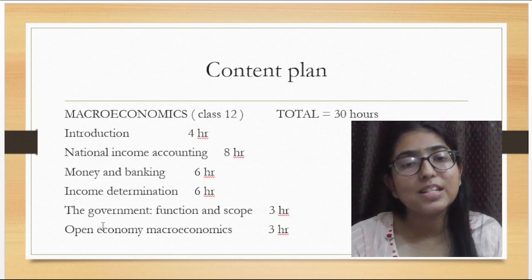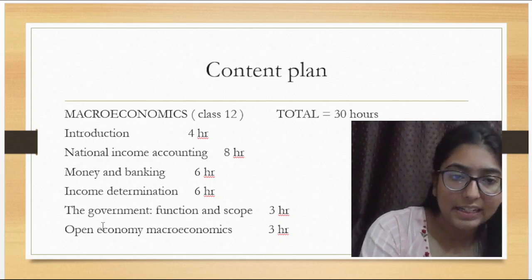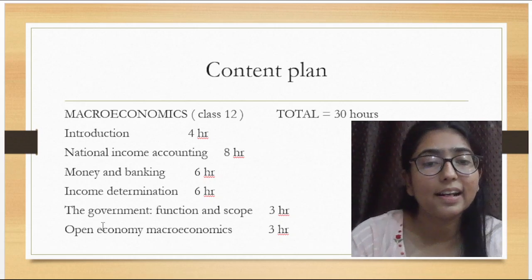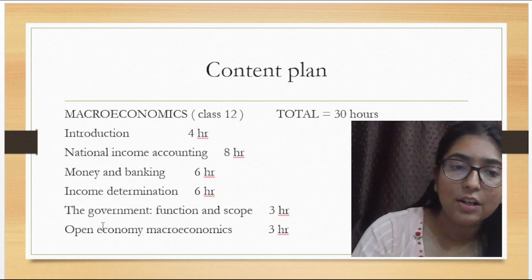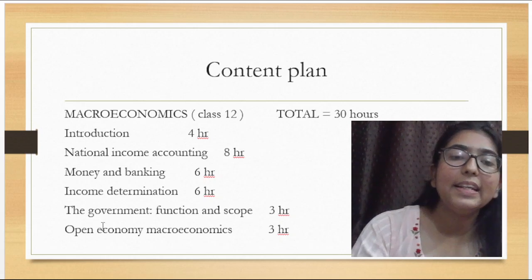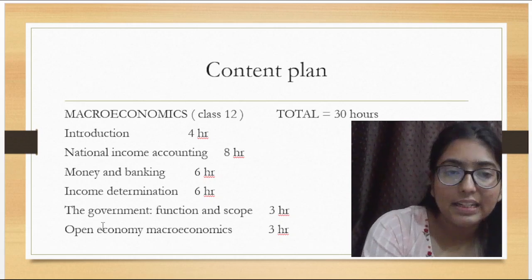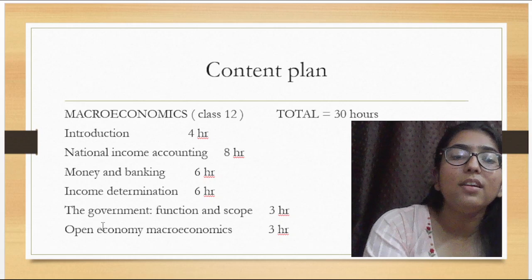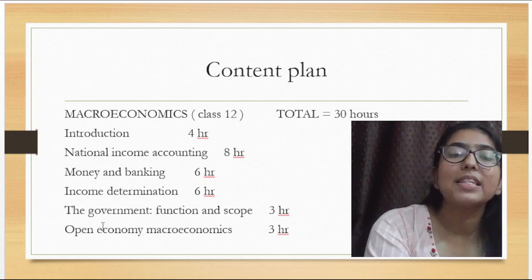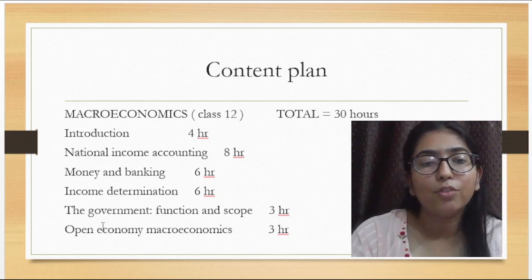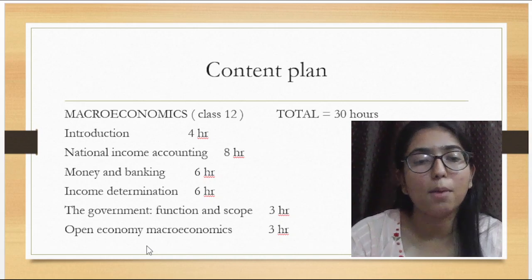Next, government function and scope. We will be studying how government spends its money and how government generates its revenue, right? In order for the government to work, they need to generate revenue, and after generating this revenue, they need to spend this money on people's welfare, right? This spending of money on people's welfare is expenditure, and the generating of income from people is revenue of government. We will be studying this topic in detail.